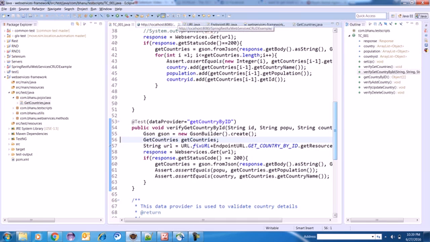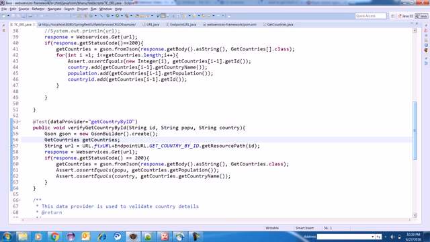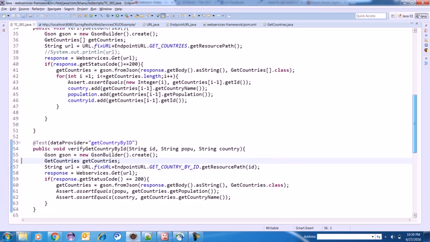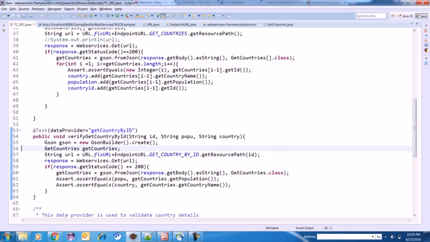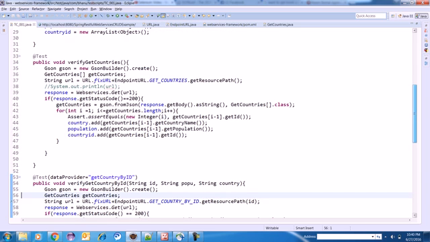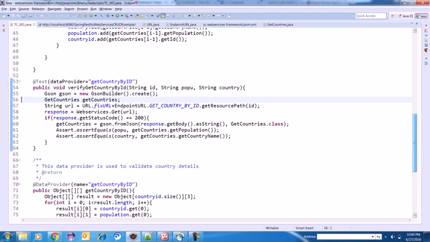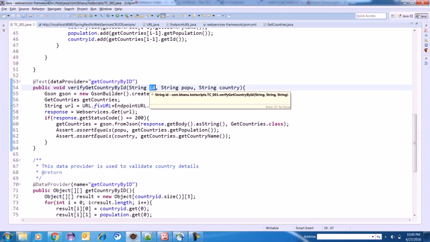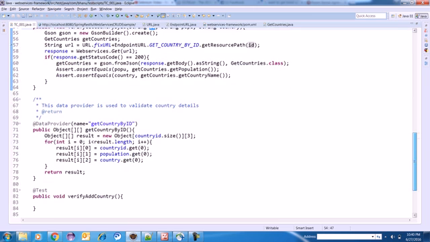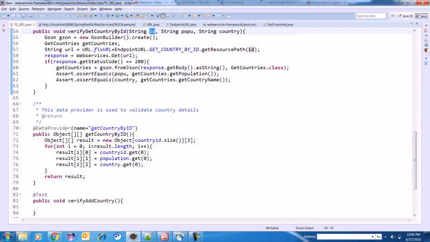In the data provider, the data we have and the argument we are trying to supply here are not matching. So we need to work on our data provider. Sorry, in the test we have a string, and in the data provider we have something called object to object.